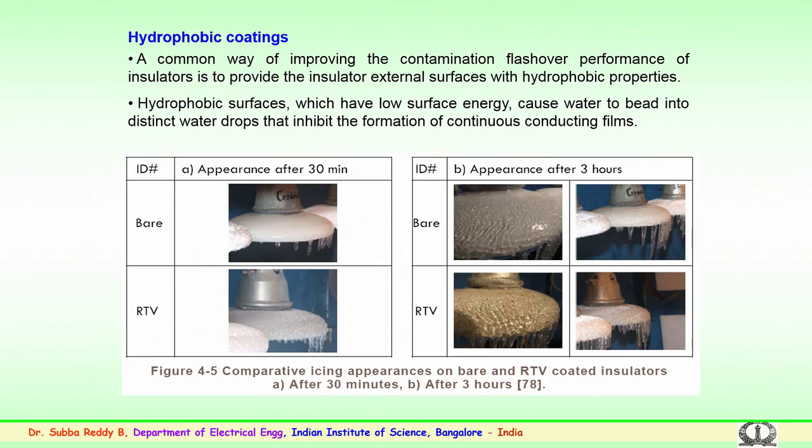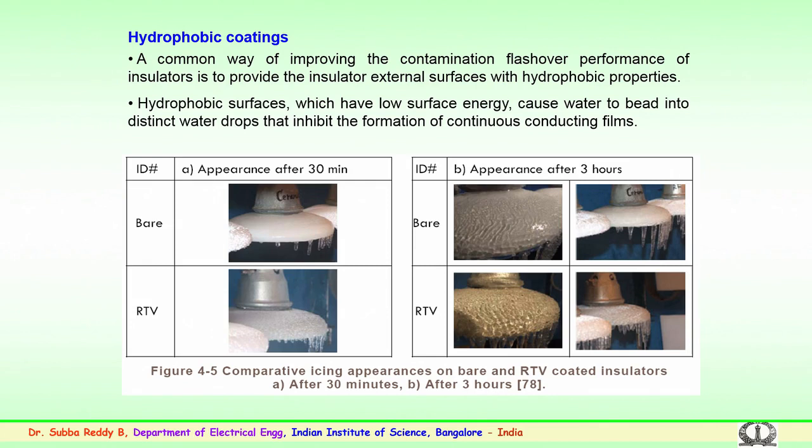So, various coatings we were discussing. The first one is the hydrophobic coatings. This is an important one, as a common way to improve the contamination flashover performance of insulators is to provide the insulator external surface with a hydrophobic, that is water repellent, property, so that droplets and contaminants do not accumulate over a period of time.